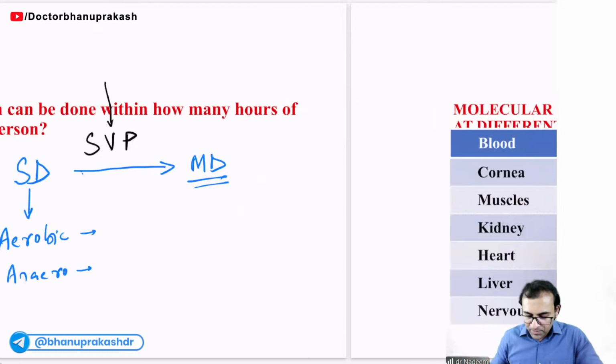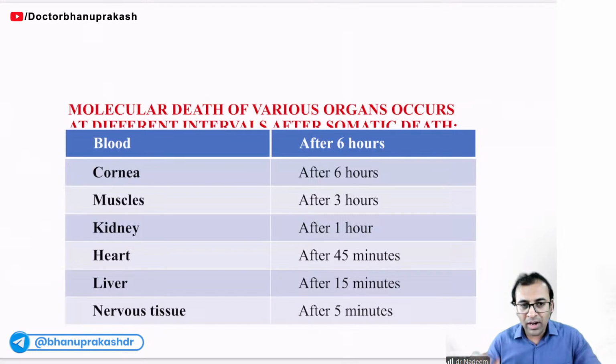We have learned this. Remember here, after 1 hour a kidney will completely be dead. So if you have to harvest kidney for transplantation, you have to harvest within 1 hour or less. Heart will completely be dead after 45 minutes. Liver will completely be dead after 15 minutes.